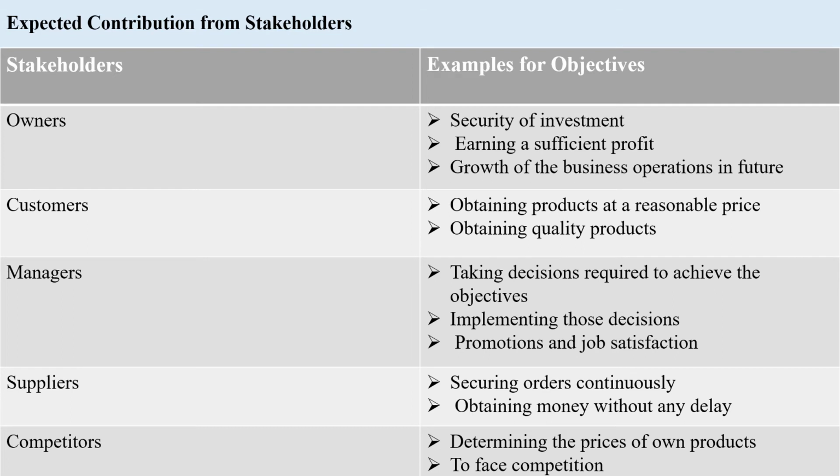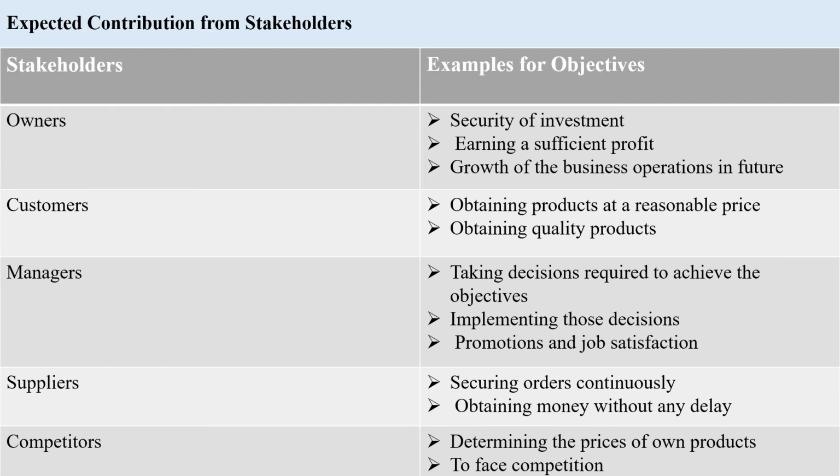Okay, then we are going to discuss the expected contribution from the stakeholders. So first we take owners. What would be the objective of owners from a business? Security of the investment, earning a sufficient profit, growth of the business operations in future.